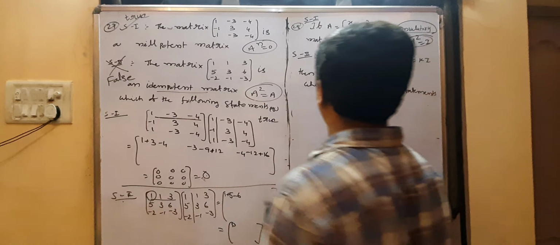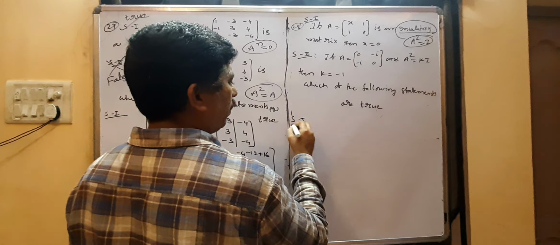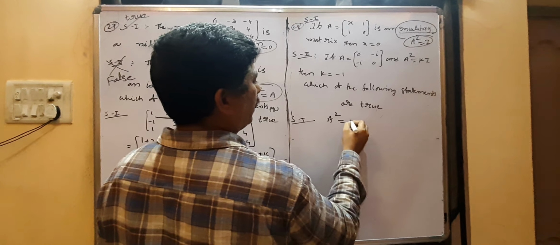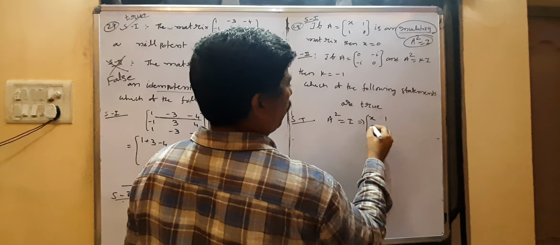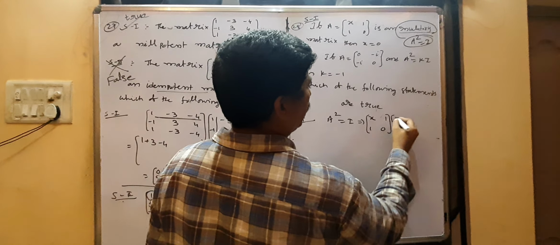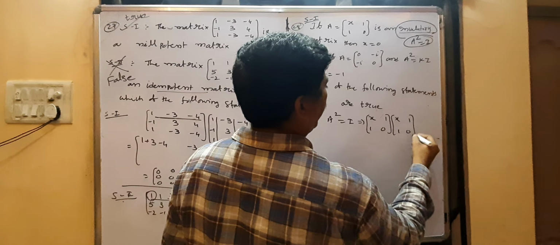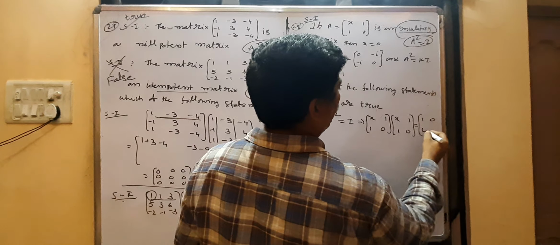So A square equal to I is given, you can take statement 1. A into A, that is [x 1; 1 0] into [x 1; 1 0] equal to the identity matrix, that is [1 0; 0 1].